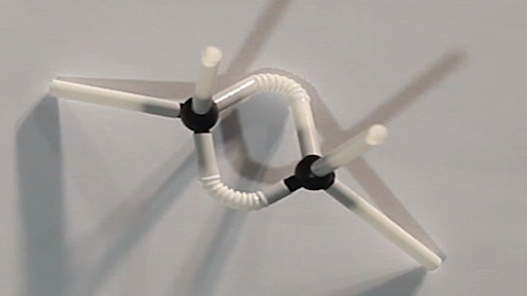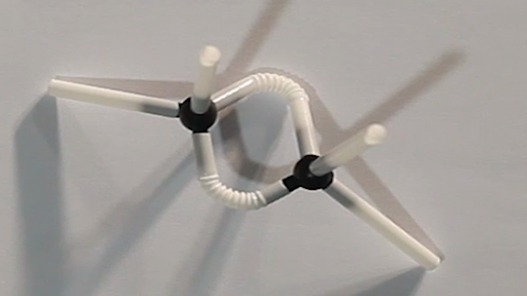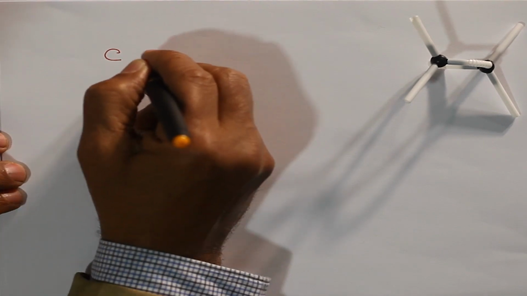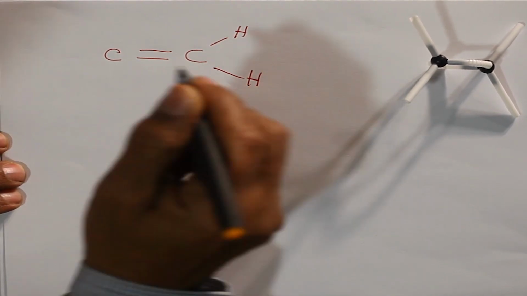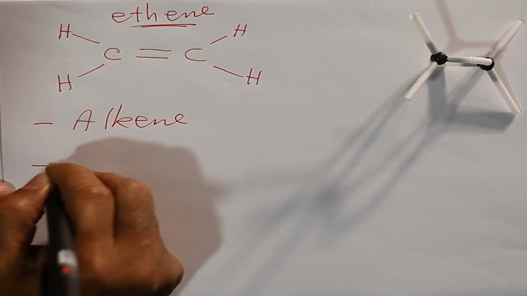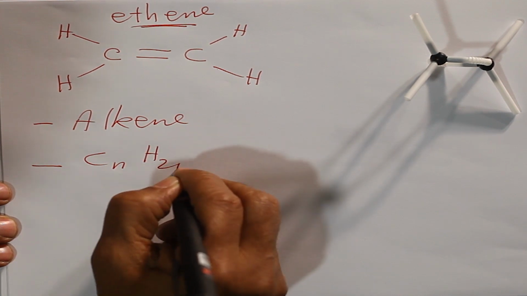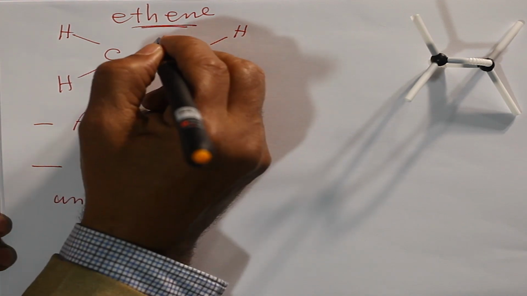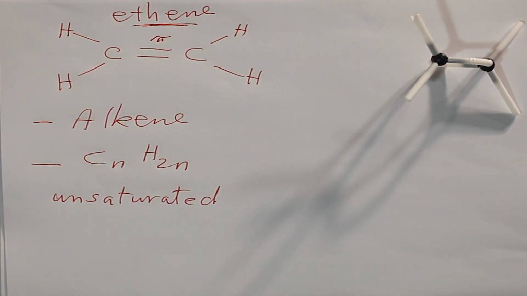Ethene, C2H4, contains a double bond. This double bond is one of type sigma and the other of type pi. So it is more active than ethane, which contains a single bond. C double bond C, H H H H, ethene. Alkene: its general formula is CnH2n. Unsaturated hydrocarbons because it contains a pi bond.